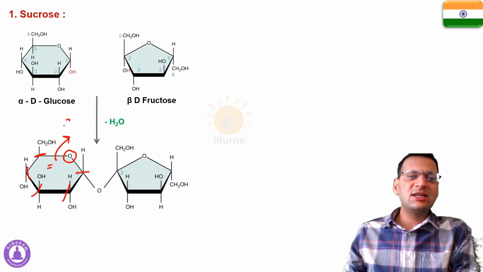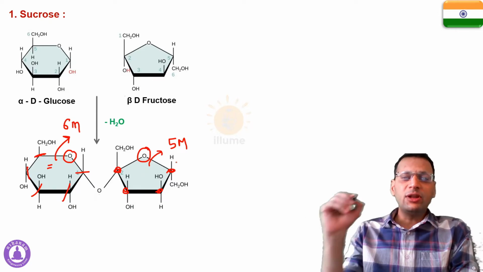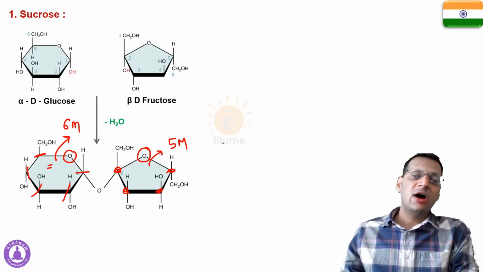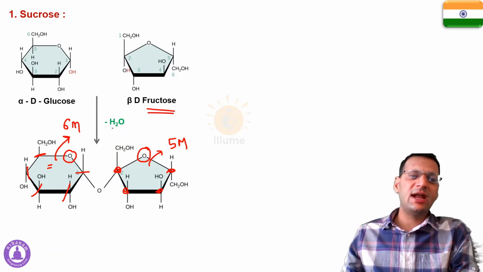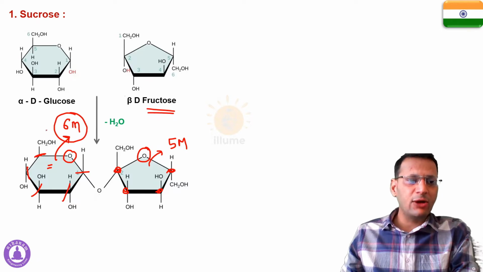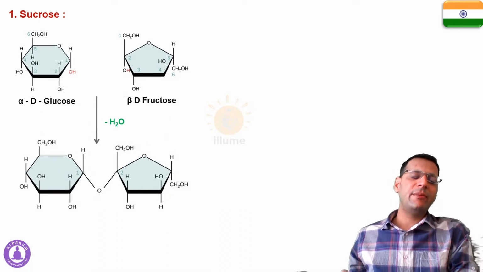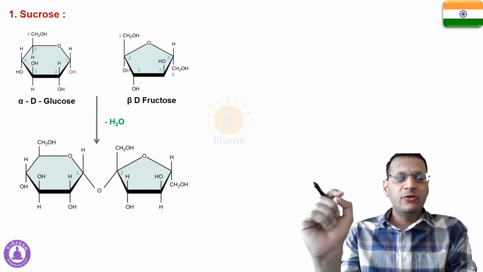So this is a 6-membered ring, and similarly this is a 5-membered ring. 1 oxygen and 1, 2, 3, 4. So a total of 5 members are present, 1 oxygen and 4 carbon. So a 5-membered ring, as I discussed in the previous videos, is called furanose, which is a feature of fructose, and a 6-membered ring is called pyranose, which is a feature of glucose. So just by looking at the number of members inside the ring, you can easily find out whether it is glucose or fructose.